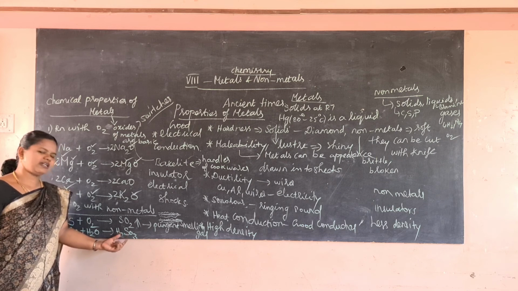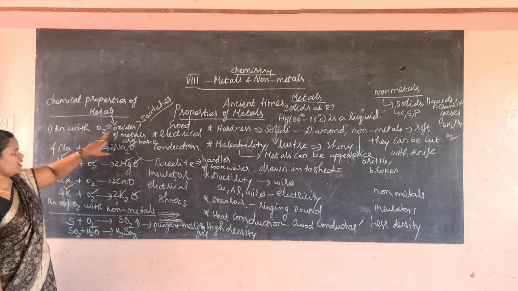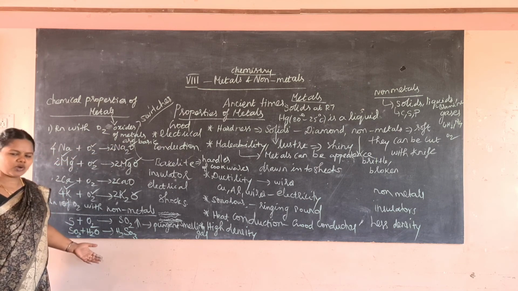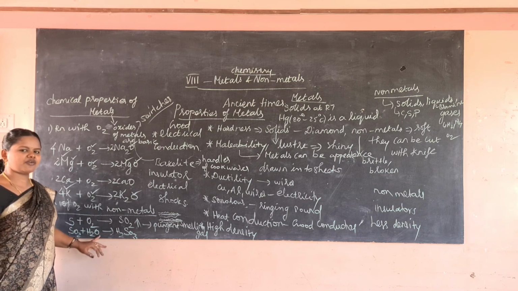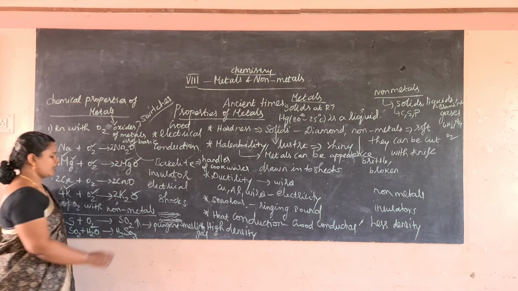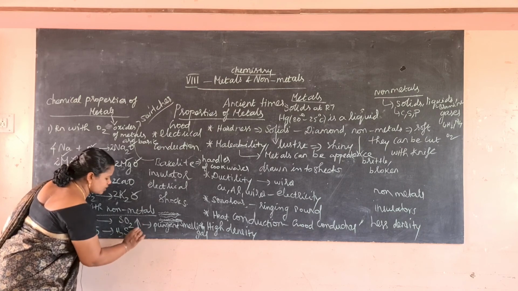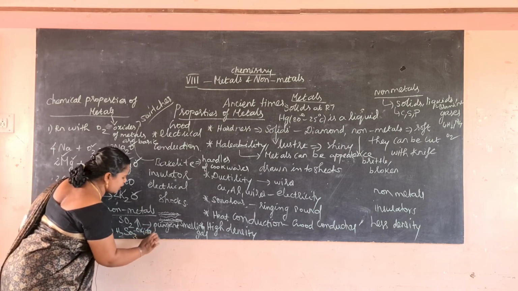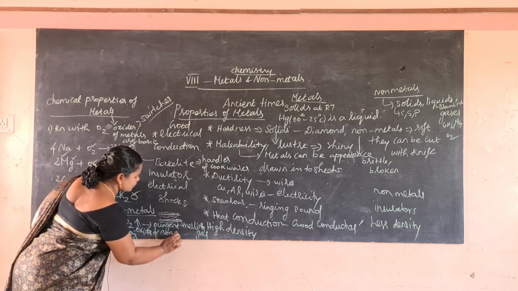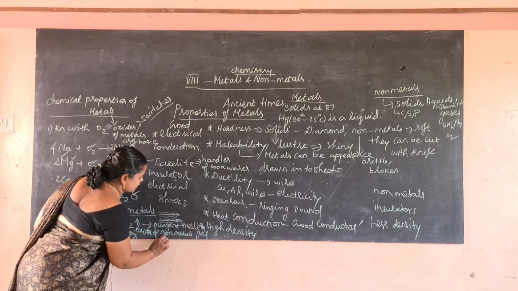So it shows that it is acidic. So here oxides of metals are basic. Then what about non-metals? Oxides of non-metals are acidic.